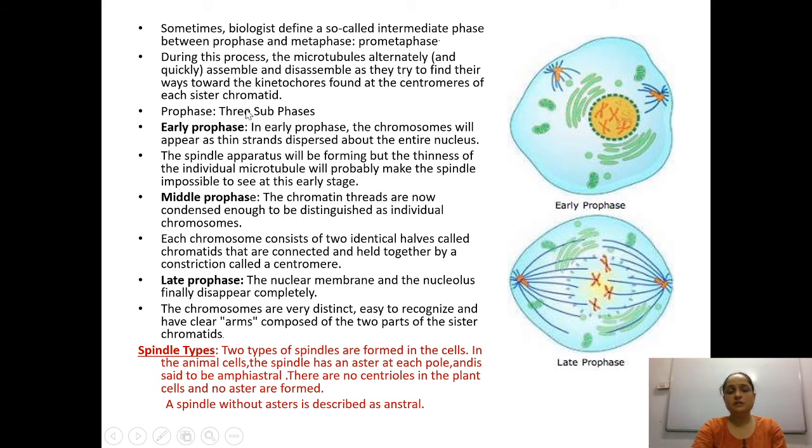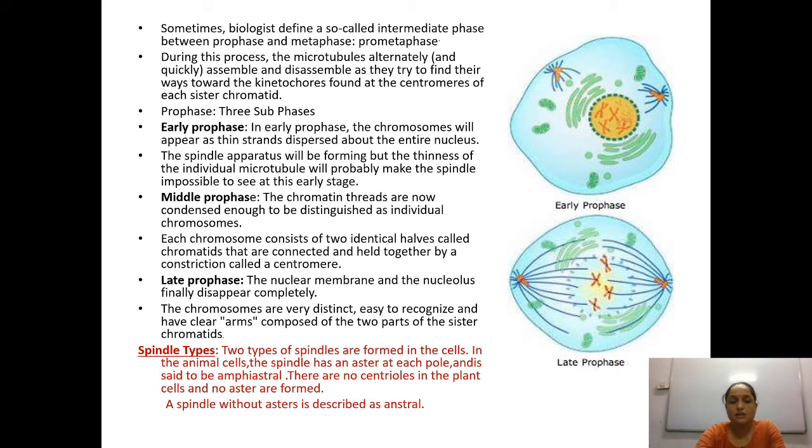Next, prophase is divided into three subphases: the early prophase, middle prophase, and late prophase. In the early prophase, the chromosomes will appear as thin strands, dispersed about the entire nucleus, like thin threads inside the nucleus. The spindle apparatus will be forming, but the thinness of the individual microtubules will make the spindle impossible to see. In early prophase you will not see spindle fibers because they are not well developed, that is the reason.